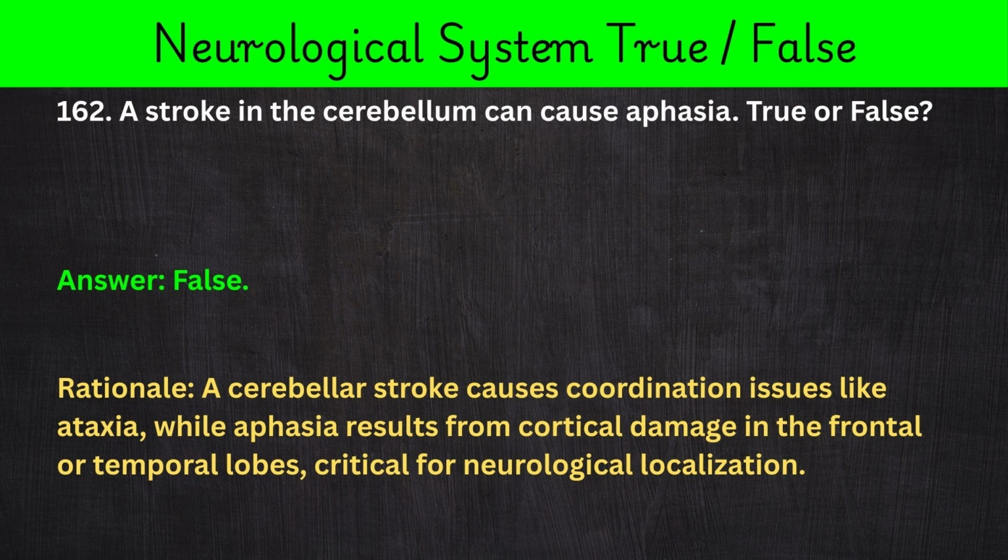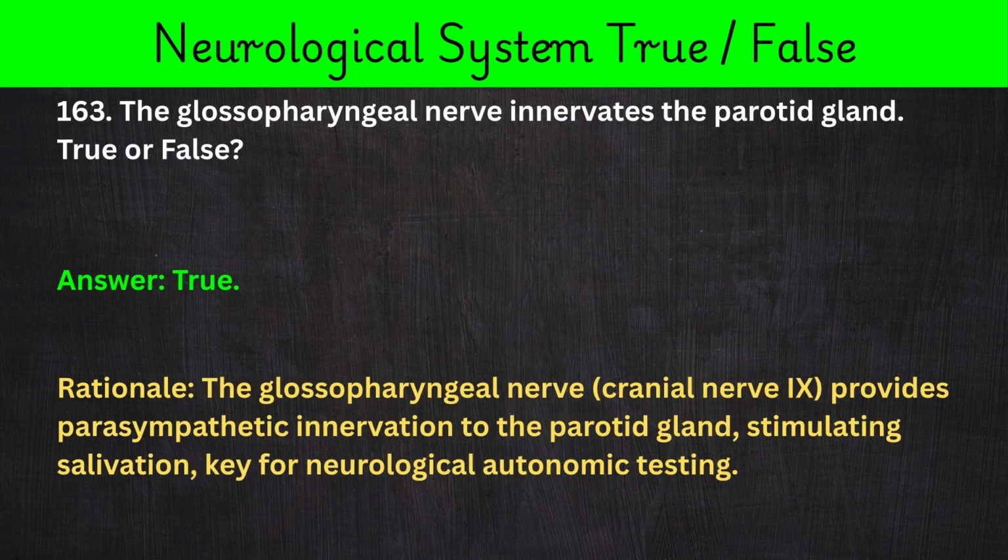162. A stroke in the cerebellum can cause aphasia. True or false? Answer: false. Rationale: a cerebellar stroke causes coordination issues like ataxia, while aphasia results from cortical damage in the frontal or temporal lobes, critical for neurological localization.